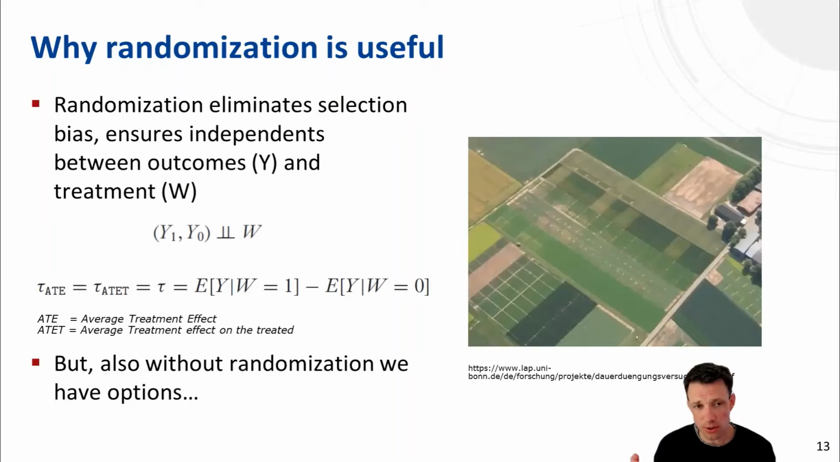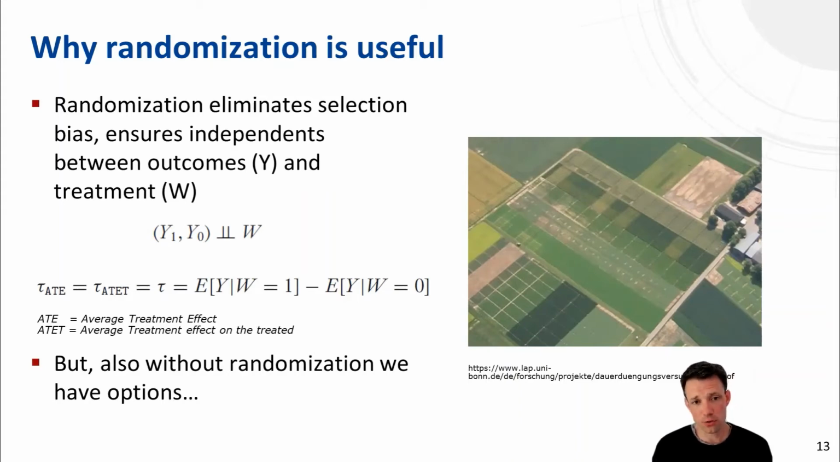The problem of selection bias is also the reason why we use randomization, because randomization eliminates selection bias. It ensures, more technically, that the outcome Y and the treatment W are independent. So the outcome would be yield, W would be low tillage, for example. And that's how we denote that technically. And if that is the case, then the causal effect can simply be calculated as the difference in expected outcomes for the treated unit minus the expected outcomes for the untreated unit, what you see here.